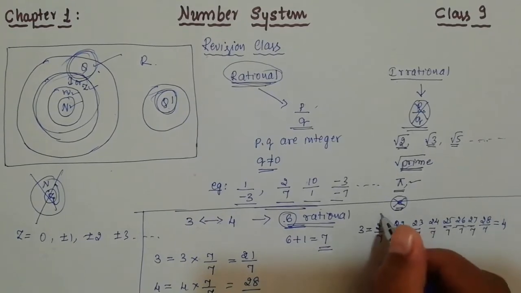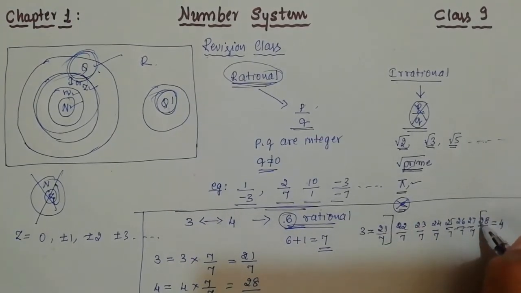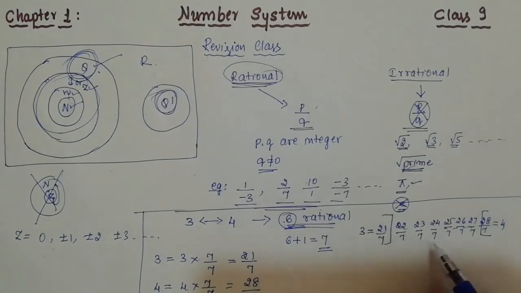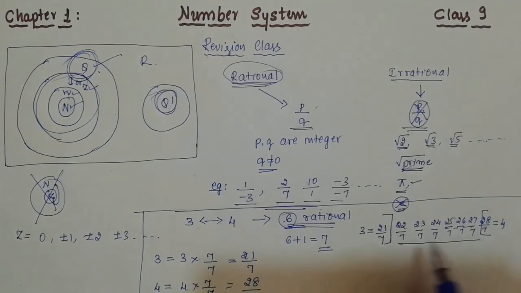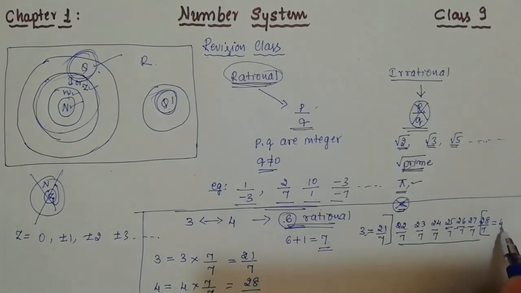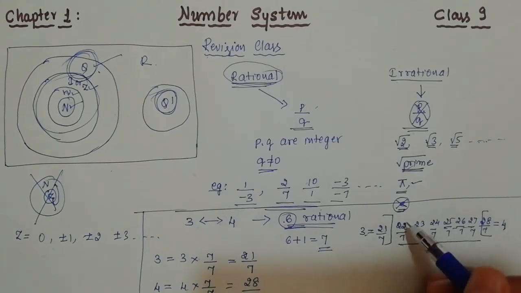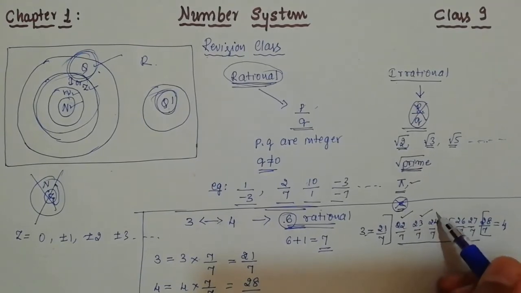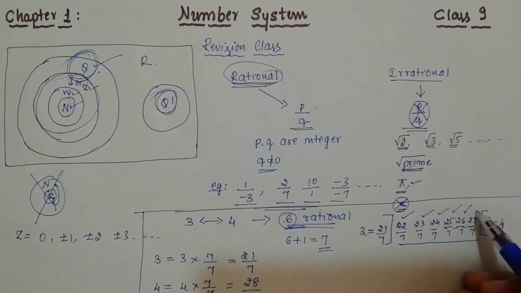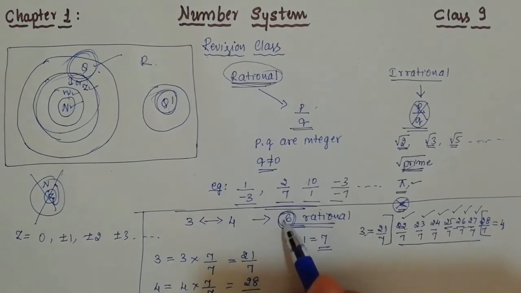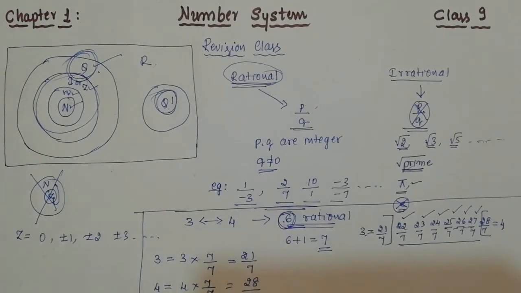Okay, definitely these numbers, apart from 28 by 7 and 21 by 7, all lie between 3 and 4. You can calculate this one. If you take the decimal expansion, it will become very clear. Now look here: first, second, third, fourth, 5, 6. So that's why we have found 6 rationals between the given two numbers. They may be integers, sometimes they may be fractional numbers, meaning rational numbers also, but here they are actually integers.